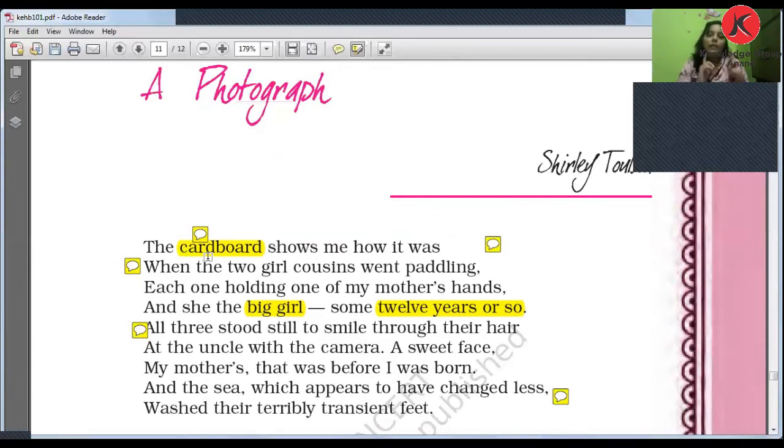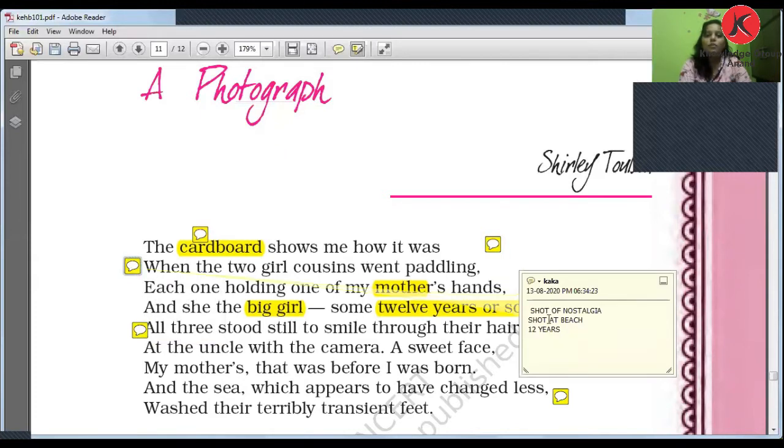In the photograph, there were two cousins of our poetess's mother. We are talking about the past of the poet's mother, right? So the poetess's mother was there in the photograph. With her there are two girls also who were paddling. Cousins went paddling. So this is the photograph of a beach. I told you about that sort of nostalgia at the beach when the poetess's mother was 12 years old,